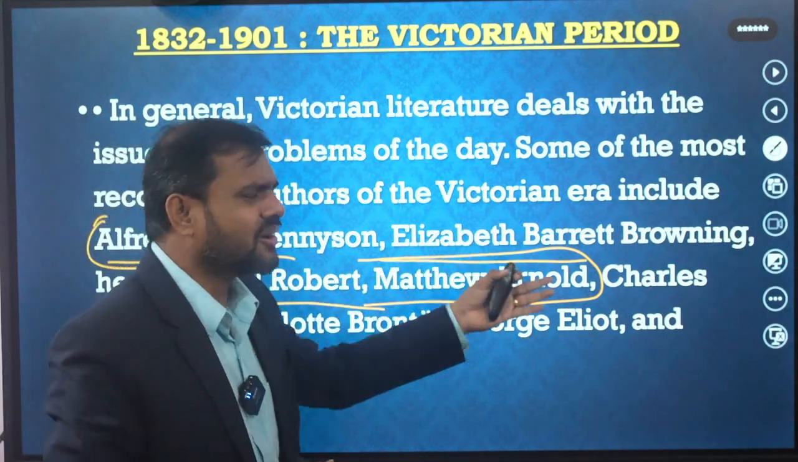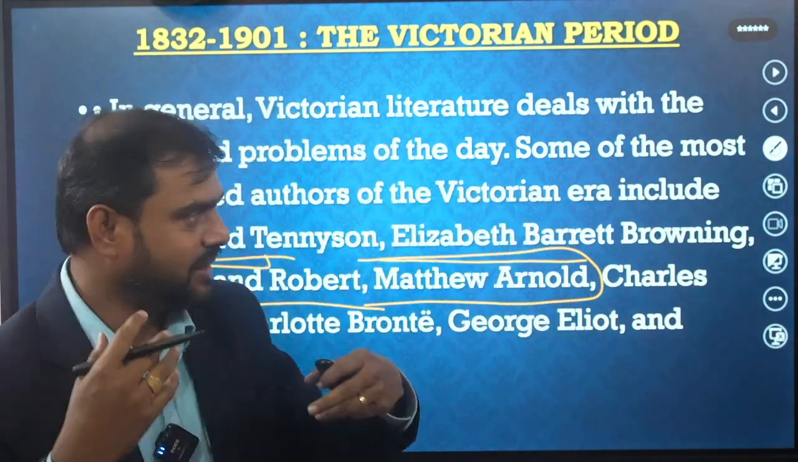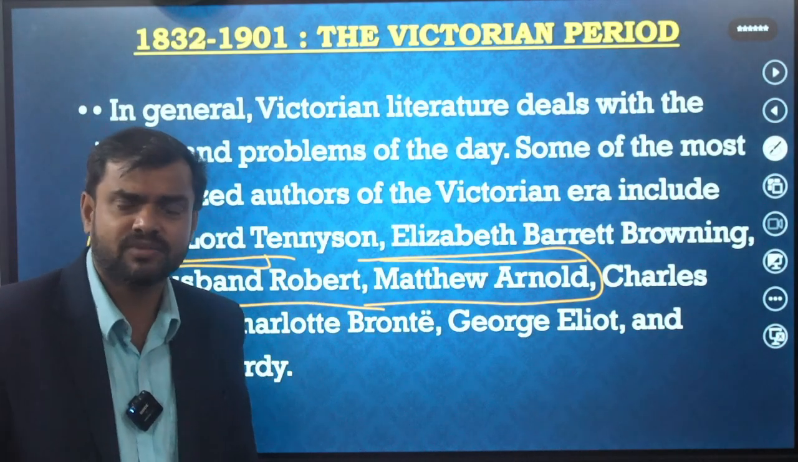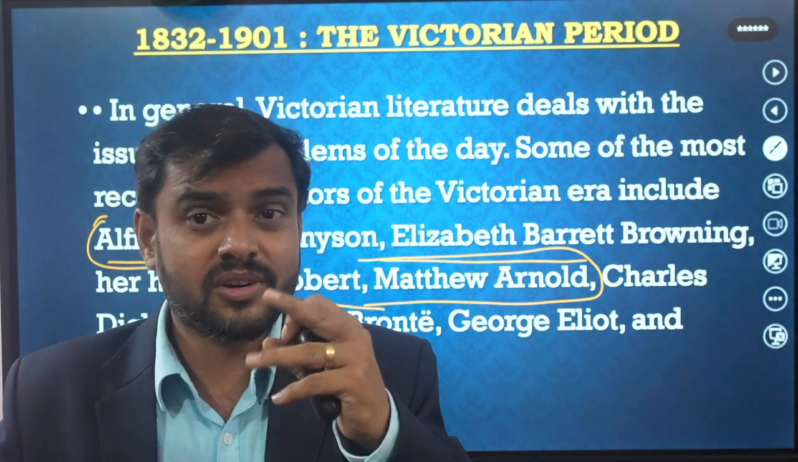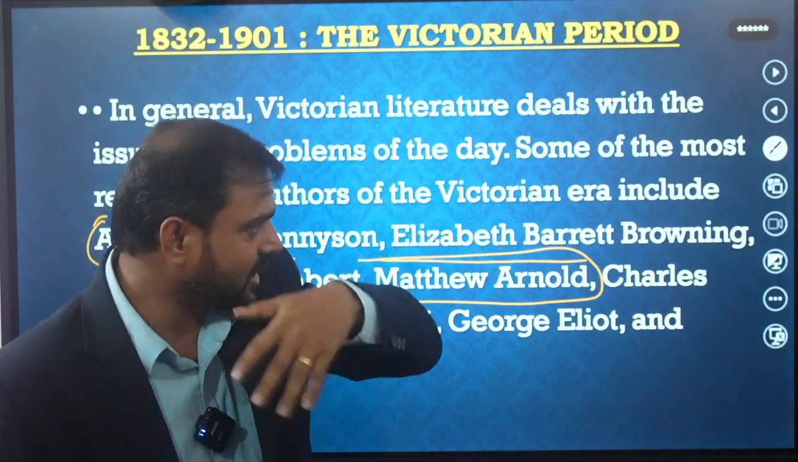Then Matthew Arnold, one of the greatest writers, who wrote Culture and Anarchy, a great work. Barrett Browning, one of the greatest writers of that period, wrote Sonnets from the Portuguese, and she writes another work called Aurora Leigh. In Sonnets from the Portuguese, she is writing about her love towards Robert Browning, her lover.